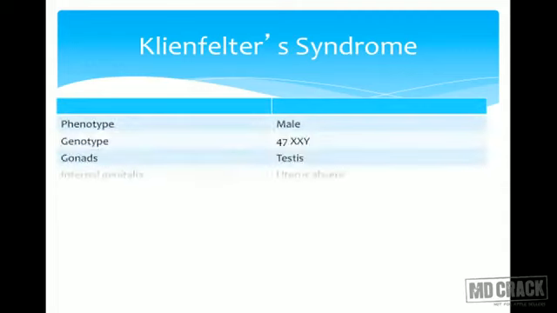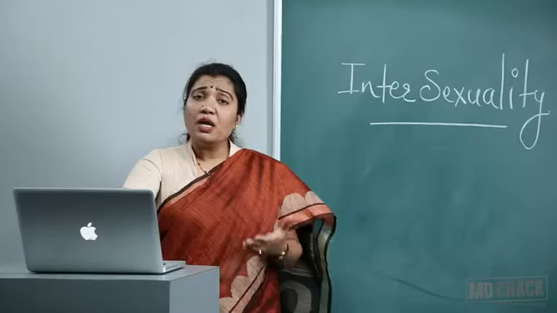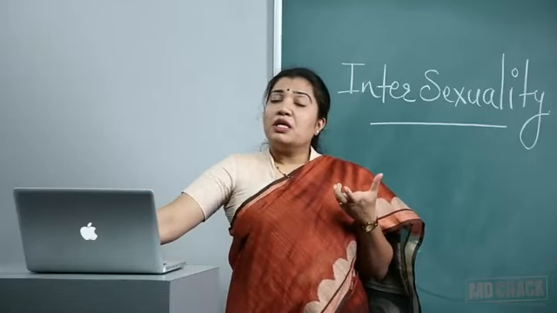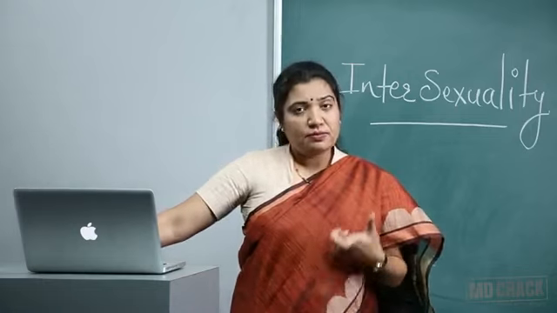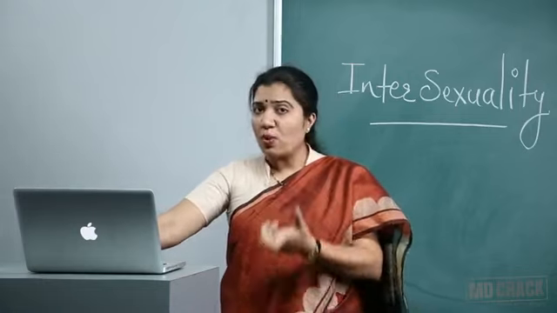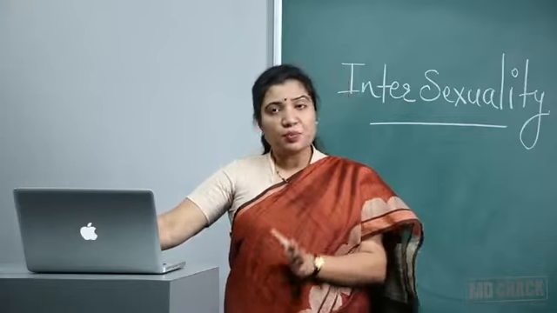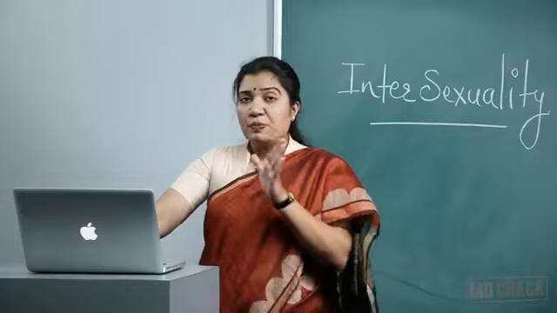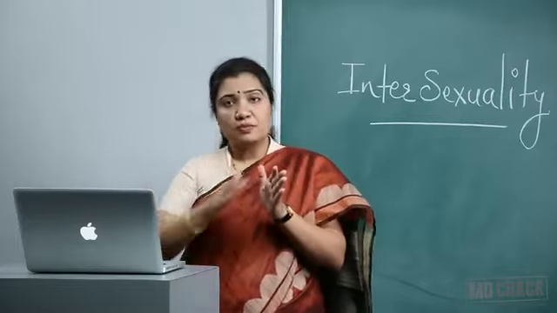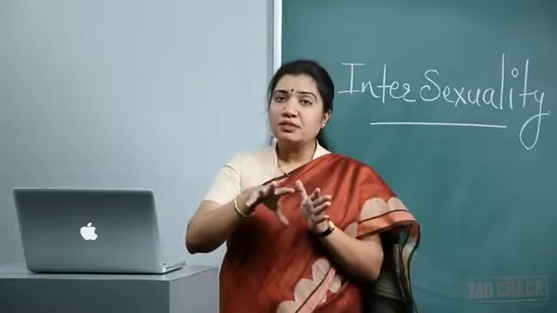Now coming to another syndrome, that is Klinefelter's. In Klinefelter's the problem is there is one extra X. The genotype is XXY. Because of this extra X, there is a problem. Y is present, that leads to formation of testes.